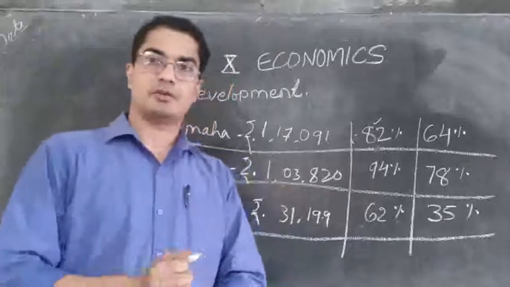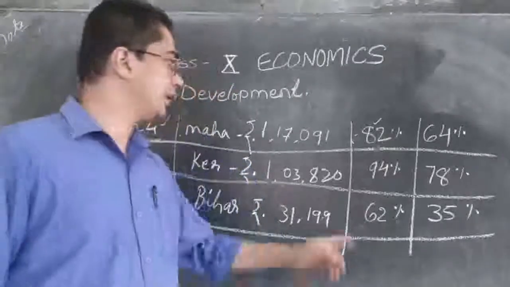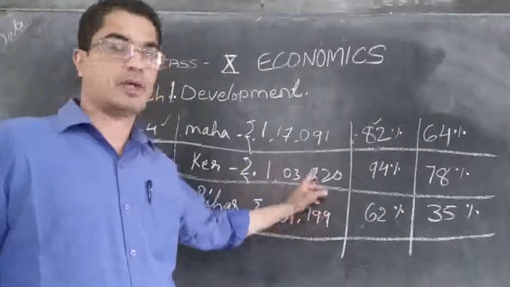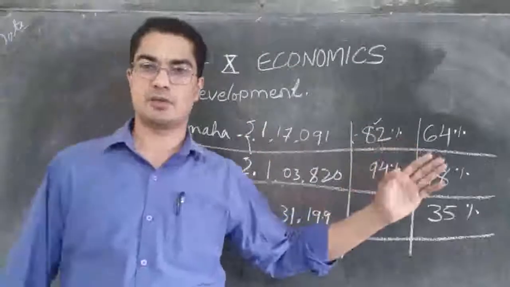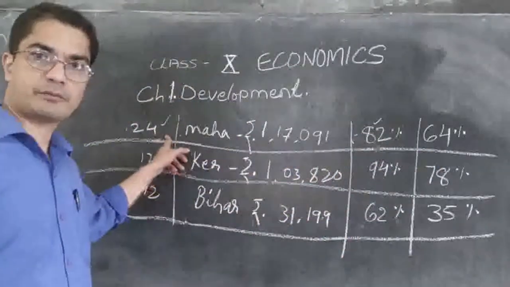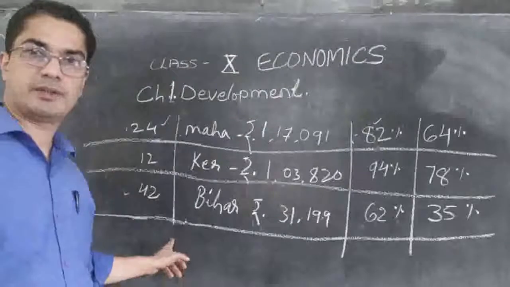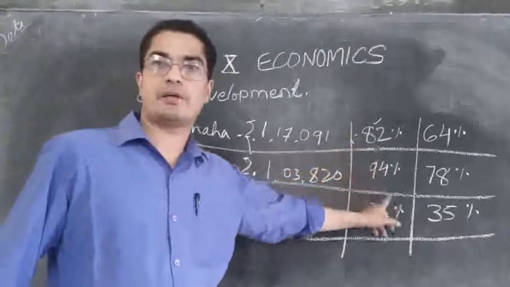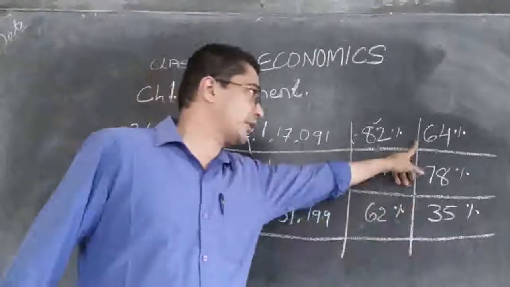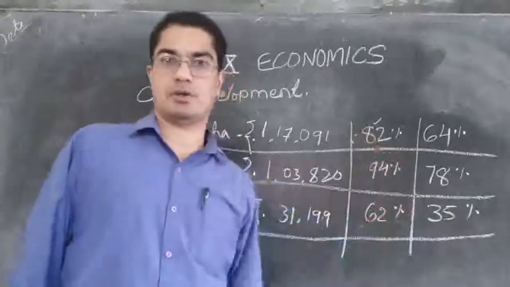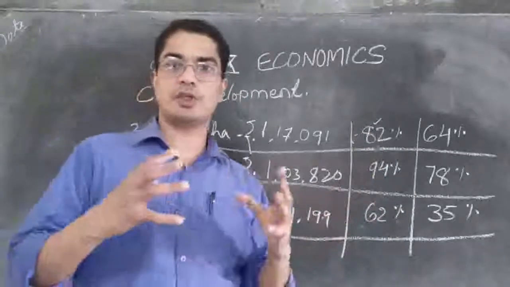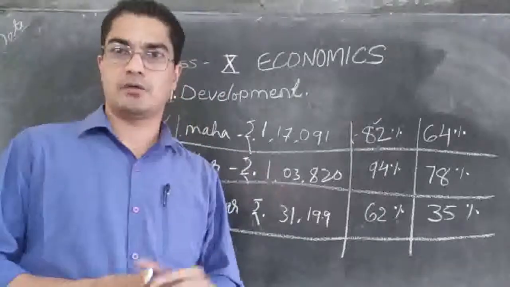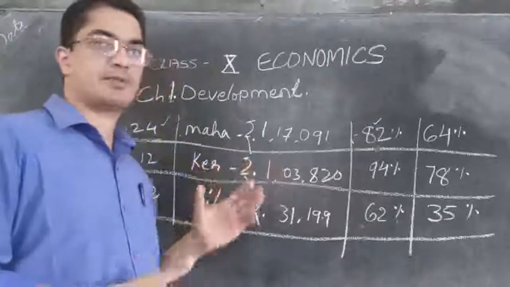So to say a country is rich or not, it is not enough to look at the average income of a country, but we have to look at other facilities as well. We have to see the health condition of the people, whether the children are able to survive or not. We have to see whether the people are able to read and write their name or not. We need to see whether the people are able to go for higher studies or not. So just to say we have this much income and so we are a developed country, that will not be correct. We have to find out other aspects as well.